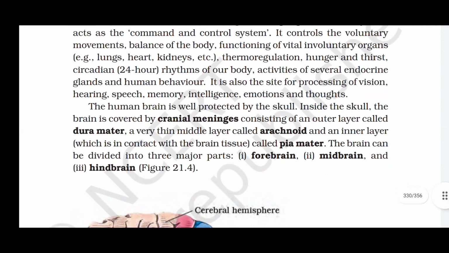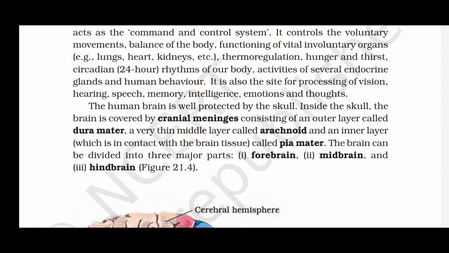The human brain is well protected by the skull. Inside the skull, the brain is covered by cranial meninges, consisting of an outer layer called dura mater, a very thin middle layer called arachnoid and an inner layer which is in contact with the brain tissue called pia mater. The brain can be divided into three major parts: forebrain, midbrain, and hindbrain.